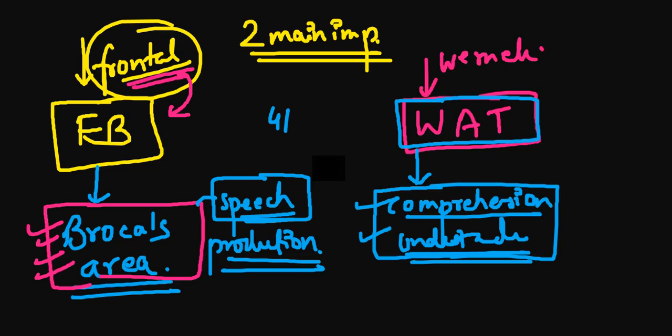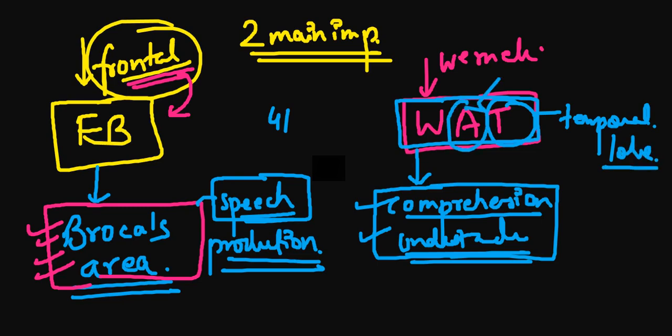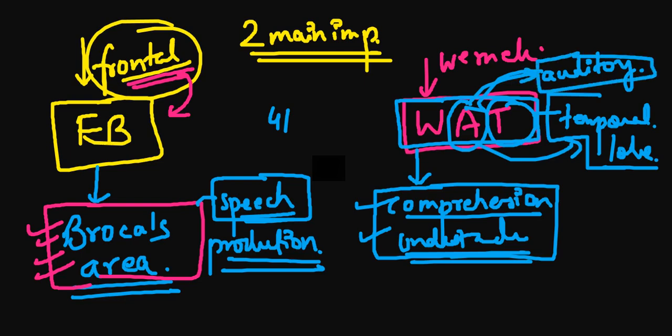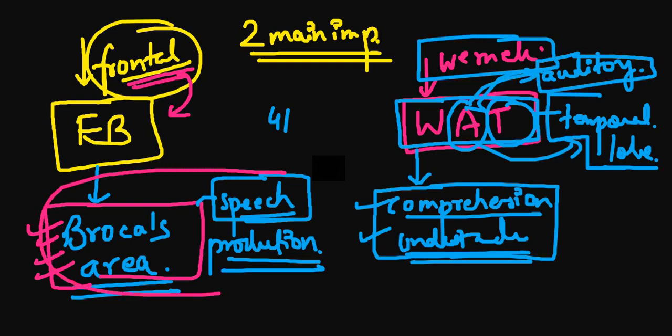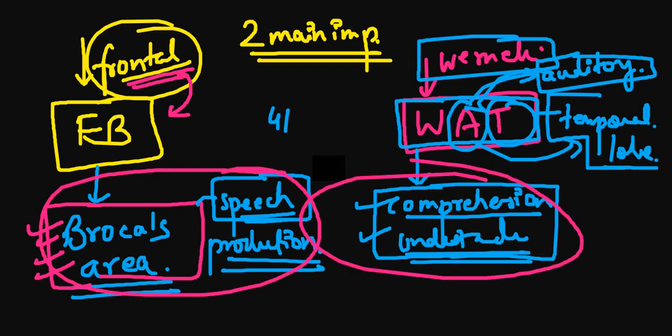This Wernicke's area is located in the temporal lobe. You also have the auditory association area, or auditory cortex, in the temporal lobe. So your temporal lobe consists of two important things: first the auditory cortex and second the Wernicke's area. I hope you got the difference between the Broca's area and the Wernicke's area.